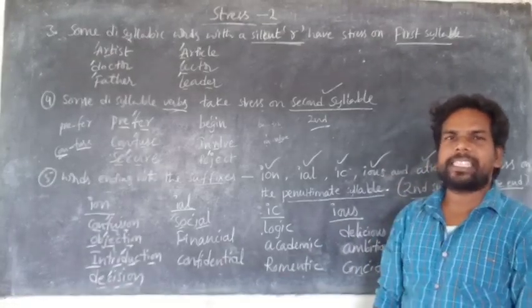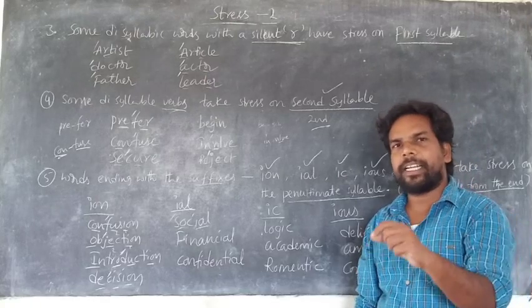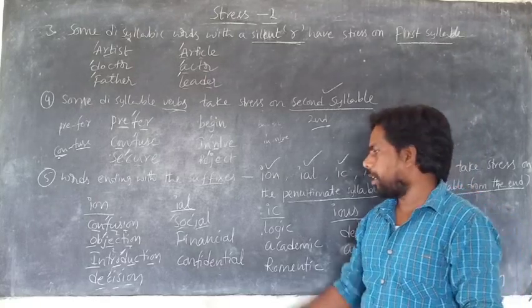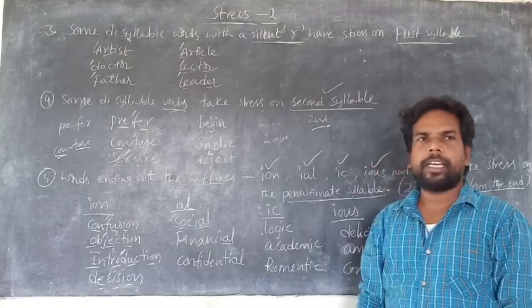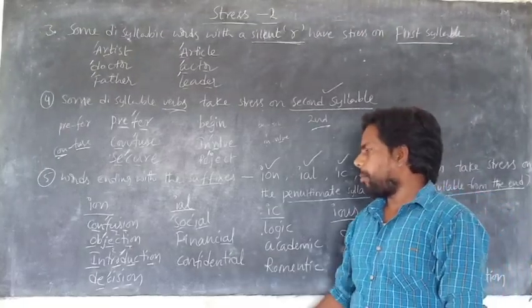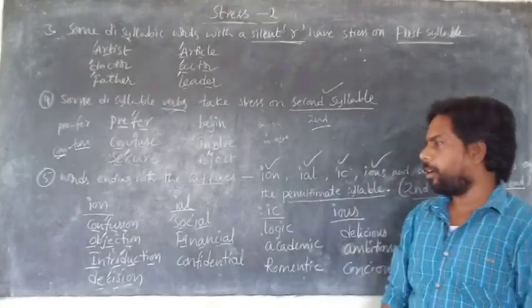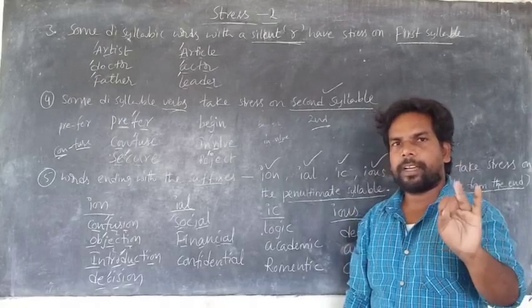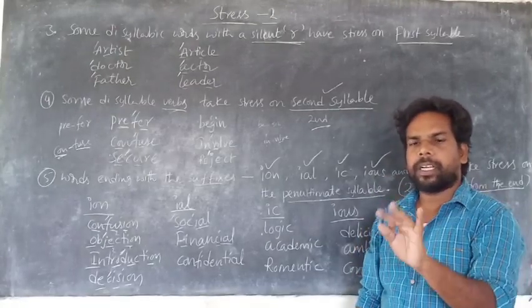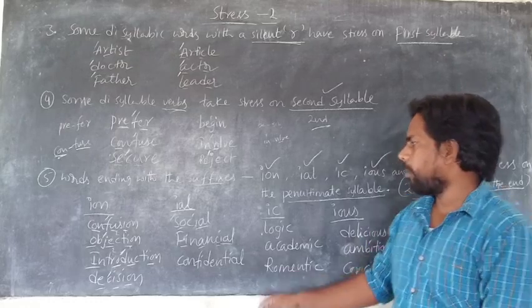Financial. We are pronouncing it wrong. What is that? IAL. How many syllables are there? 1, 2, 3. It's a trisyllabic word. Financial. What is the second syllable from the end?